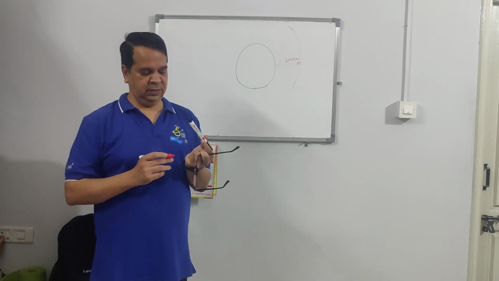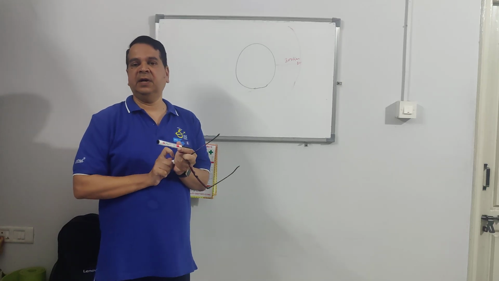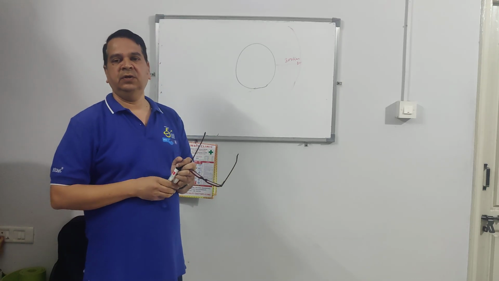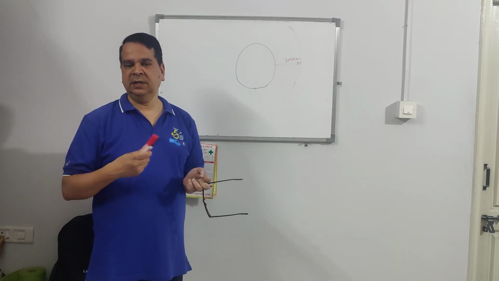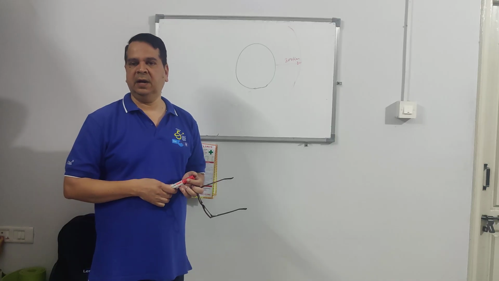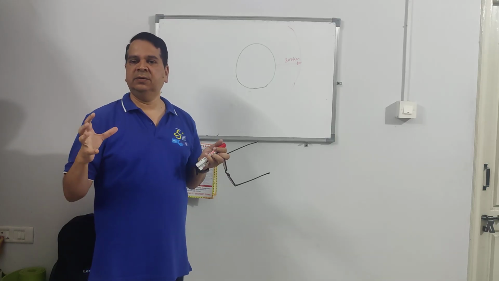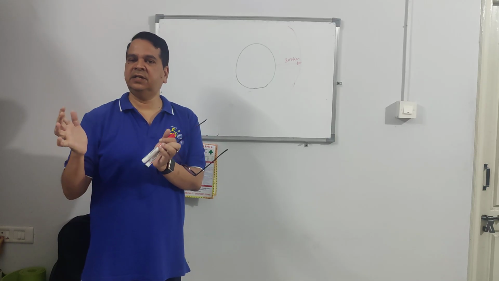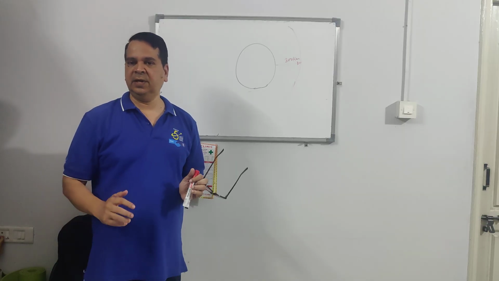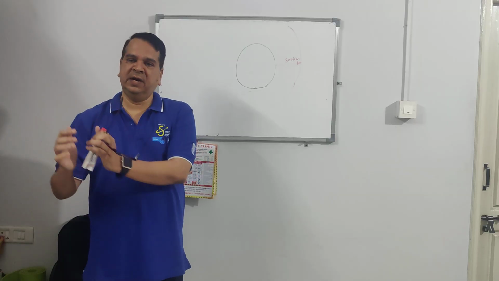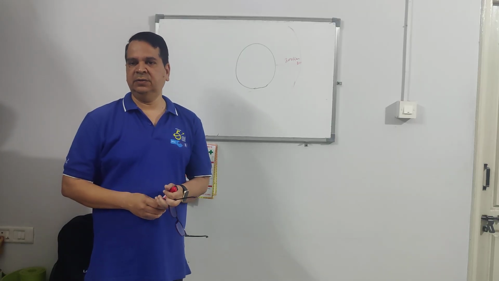There are three different types of substances: solid, liquid, and gas. Gas is nothing but your air. Solids have higher density, that's why solids are heavier. Liquids have comparatively lesser density than solids.